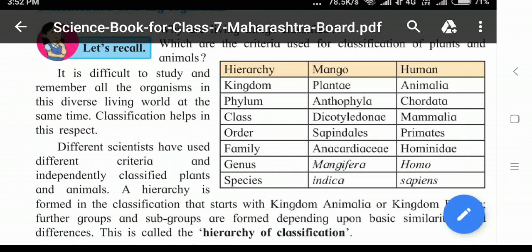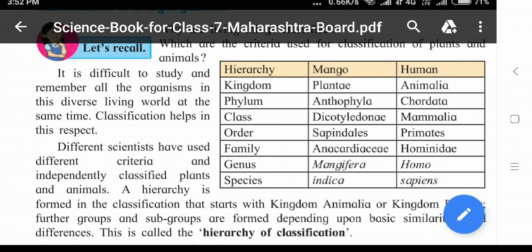Today in this video we'll learn about classification. We'll learn more about classification of living organisms. To classify living organisms, a hierarchy of classification is used by different scientists. Hierarchy means animals or plants are classified according to subgroups.